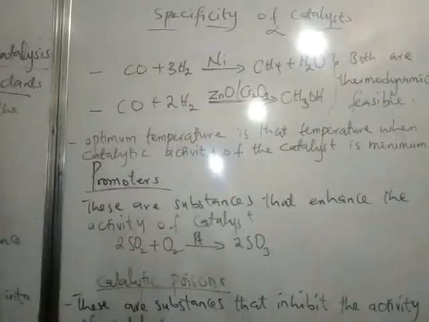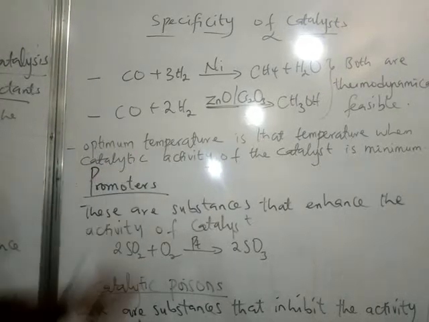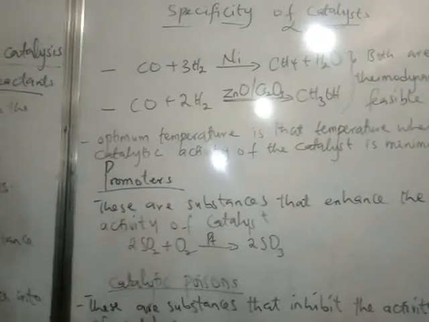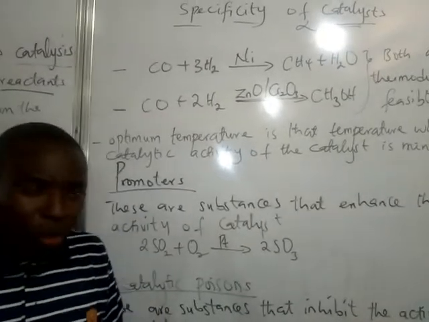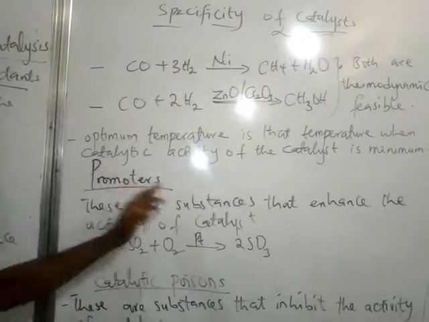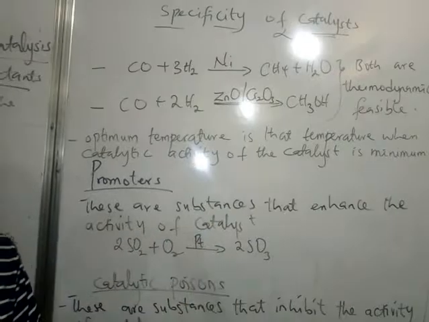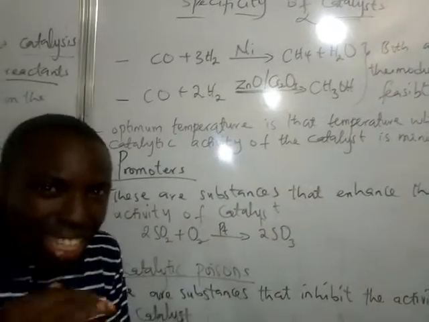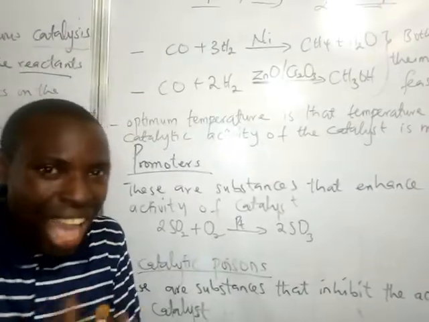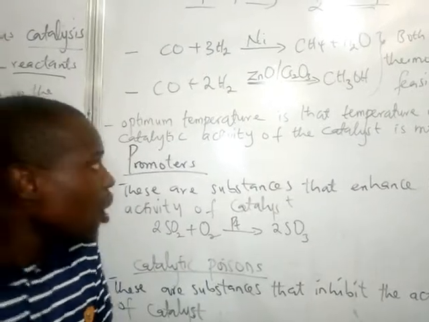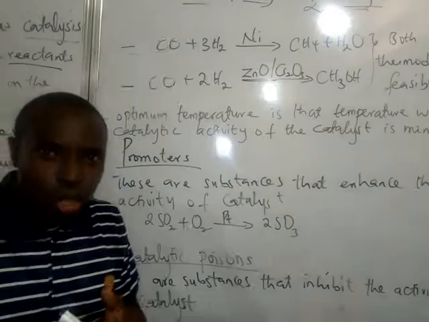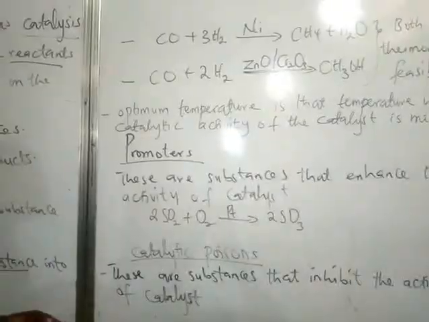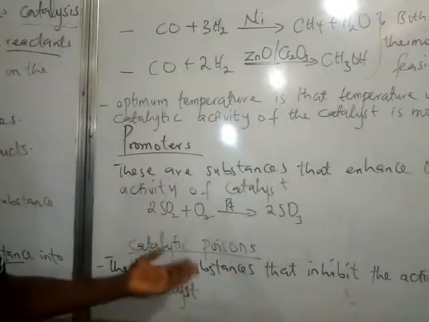Now, what then is an optimal temperature? As you can see right here on the board, an optimal temperature is the temperature at which the catalytic activity of the catalyst is optimal. And remember, catalysts work best at the optimal temperature, whereby the catalytic activity of the catalyst is at its maximum.